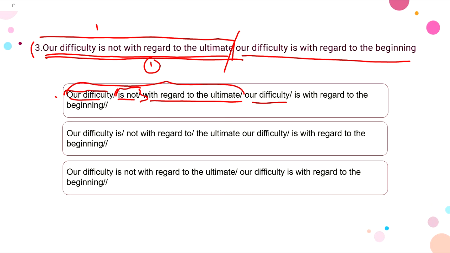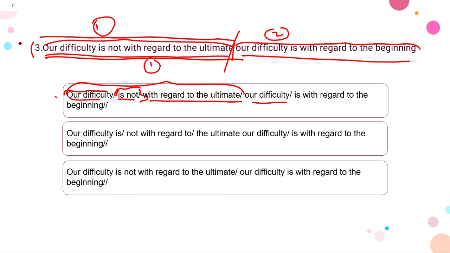So this is one whole sentence and this is another sentence, right? So we say this in one go, our difficulty is not with regard to the ultimate, and then we take a pause and then we continue, our difficulty is with regard to the beginning, right? So let us see which of our options matches this criteria, right?